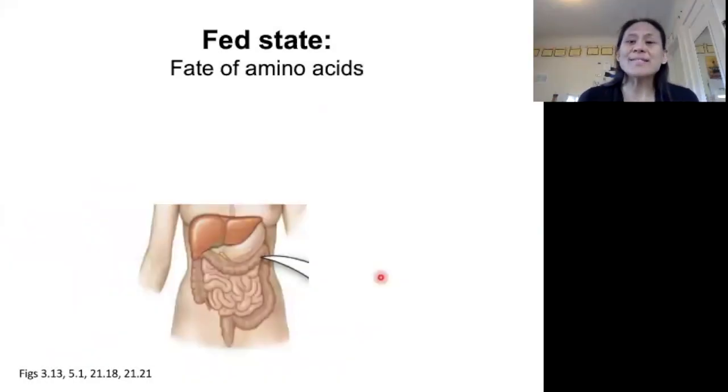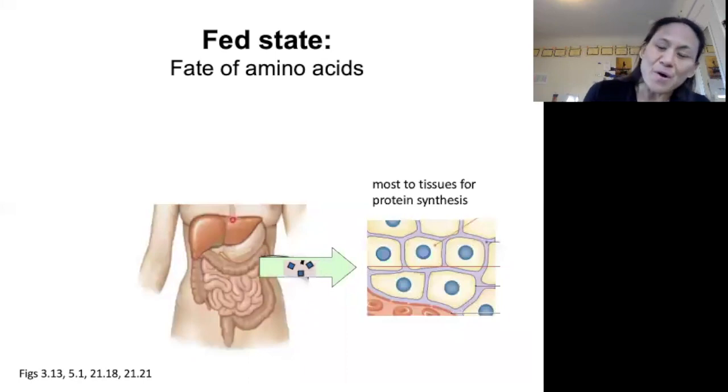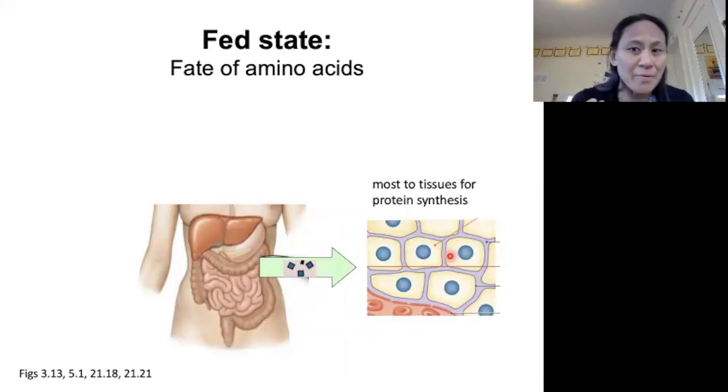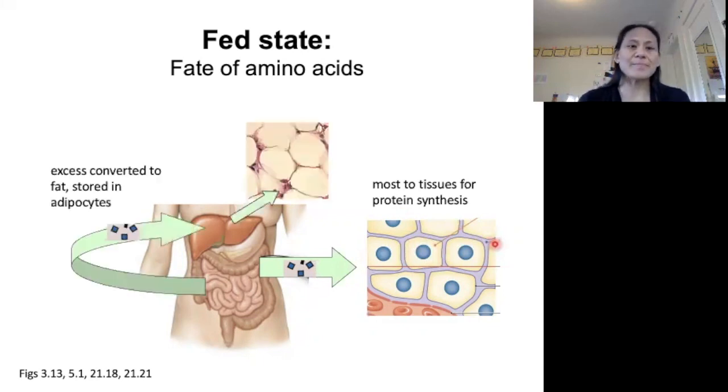Okay, so now let's take a look at what happens with amino acids after we absorb them into our bodies. Most of our amino acids are going to go straight to our tissues for protein synthesis. Hopefully, you remember that proteins are made out of amino acids. So, we're going to take our individual amino acids into the cells, use them right away for protein synthesis. That's what's going to happen to most of the amino acids.